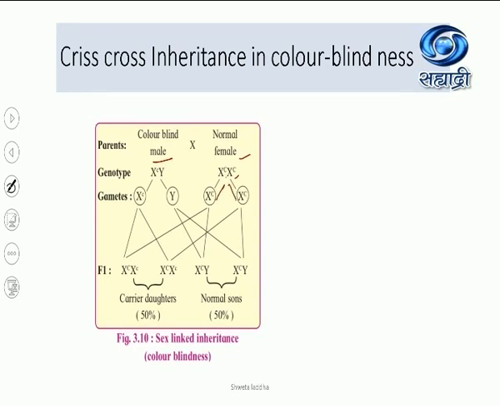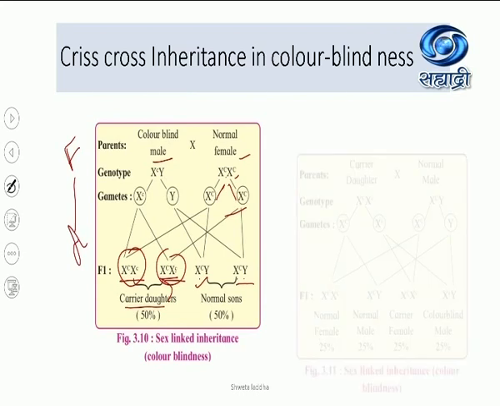Let us look at the F1 generation offspring. X with capital C and small c, carrier daughter. X with capital C and small c, again a carrier daughter, because it is in heterozygous condition. X with capital C and Y, normal son. X capital C and Y, normal son. So, if a colorblind male is marrying a normal female, the daughters are carriers. See, from father to daughters, daughters are becoming carriers, but normal sons are born. Followed? Crisscross. Father to daughters. Though daughters are not sufferers, they are carriers.